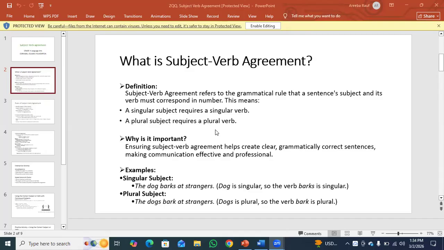Hey students, today we are going to discuss subject verb agreement. Subject verb agreement basically means that the subject and the verb must match. Let's discuss its definition.